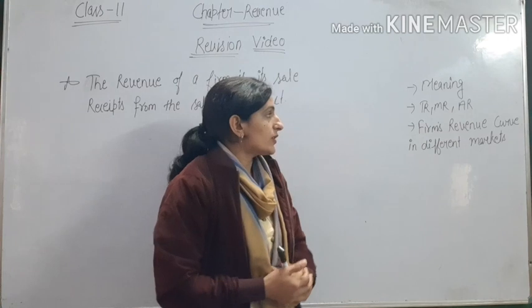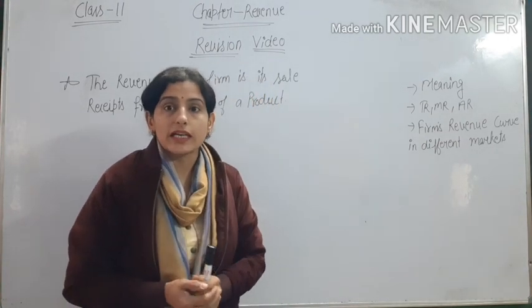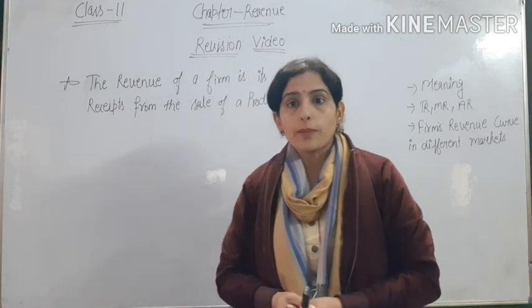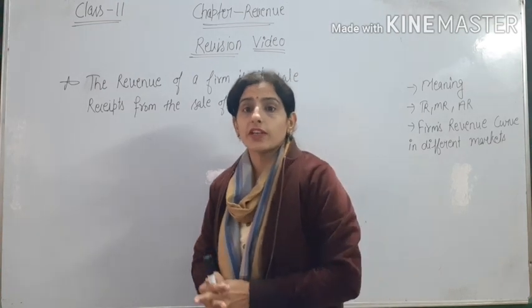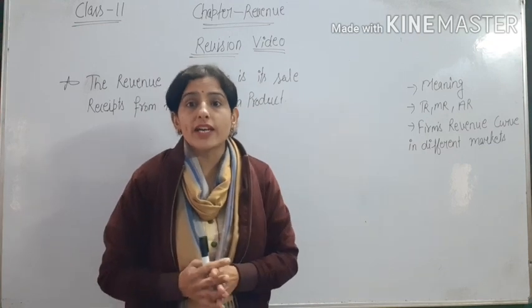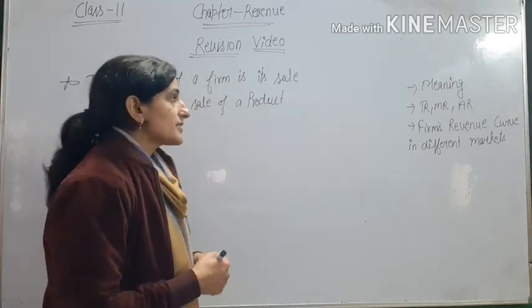Then we will talk about the firm's revenue curve in different markets. In different markets means, as we have discussed, monopoly, perfect competition, monopolistic competition. So we will talk about the different market forms and what is the shape of revenue in different market forms. Okay. So firstly we will discuss revenue.